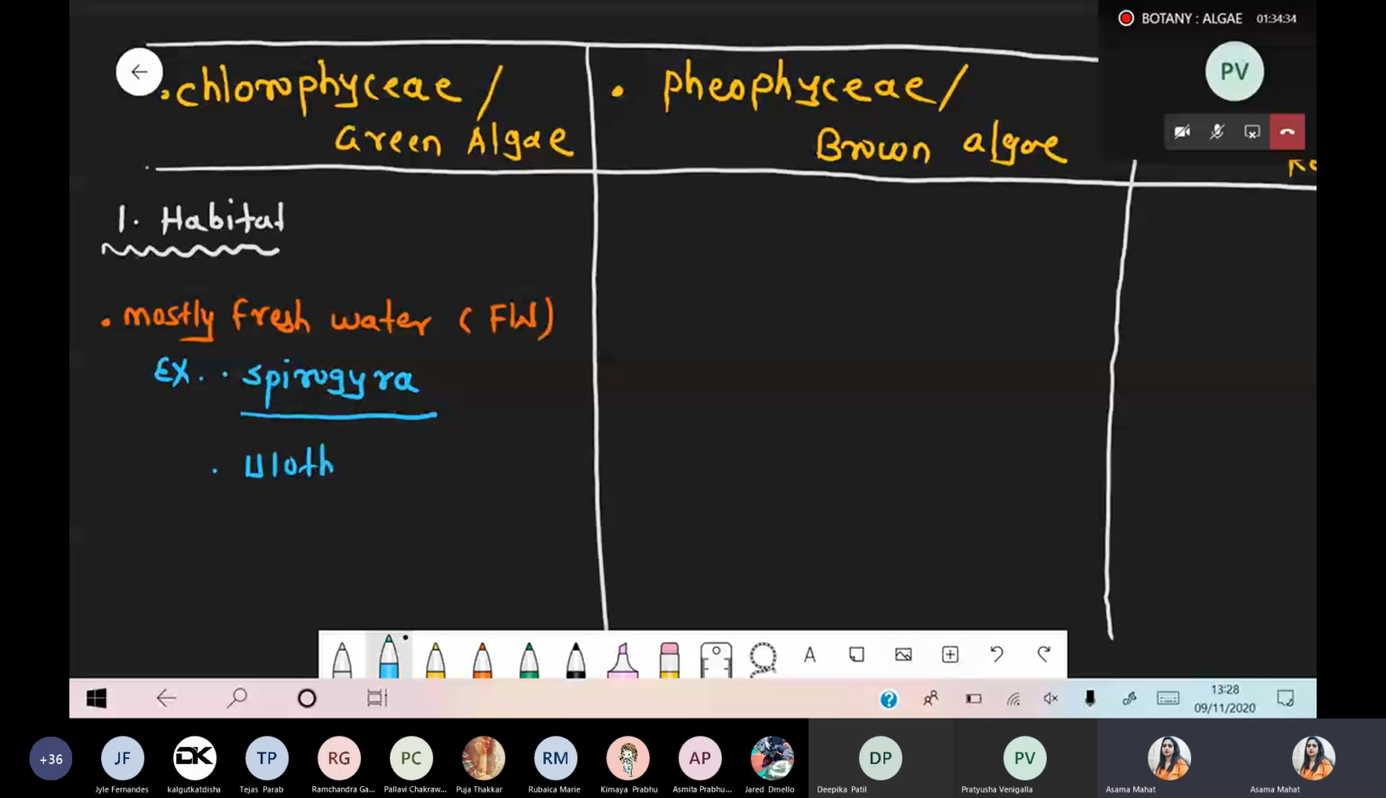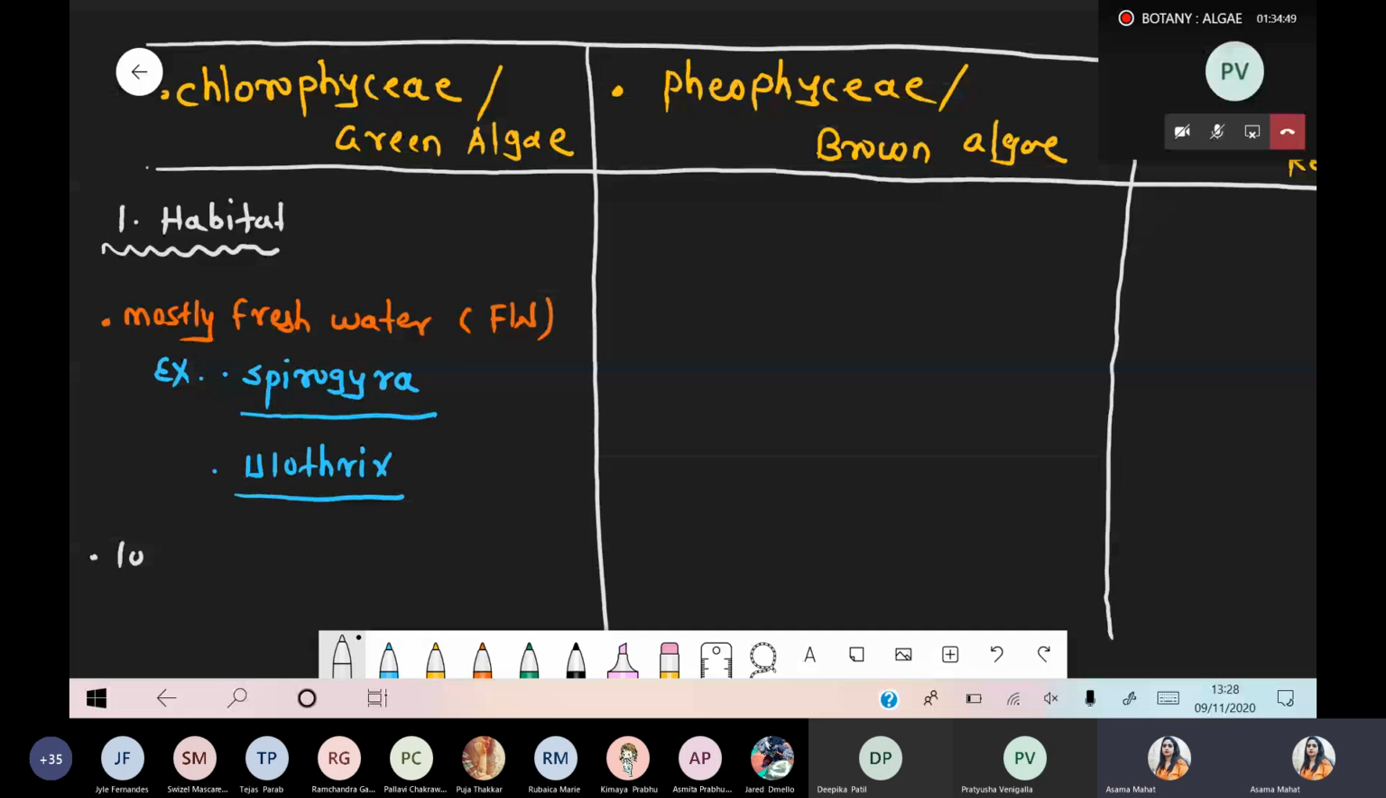Spirogyra, and the second example, that is Ulothrix. So green algae, mostly these are fresh water. Fresh water means what? River water, pond water, lake water. Only 10% of these are marine water.